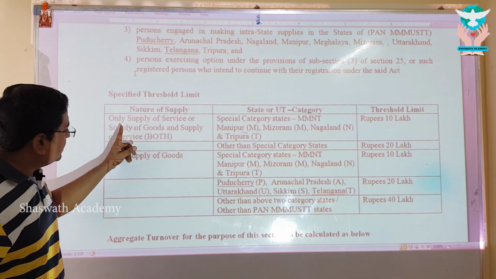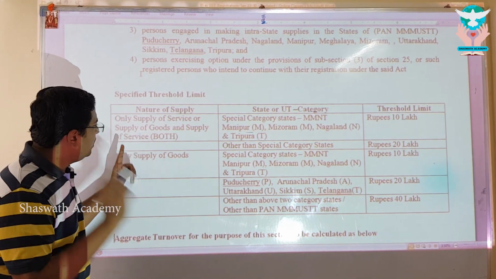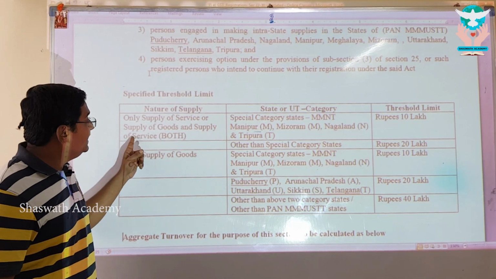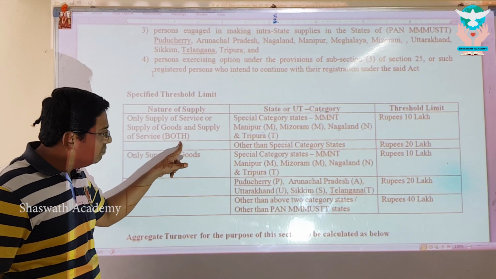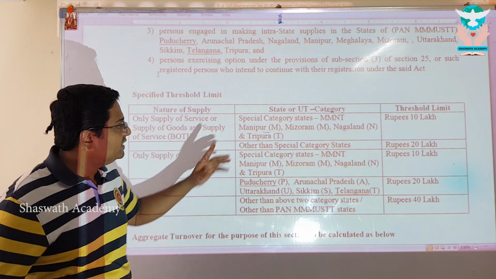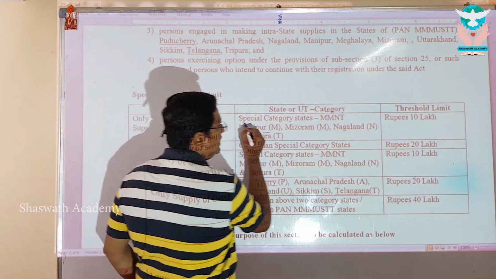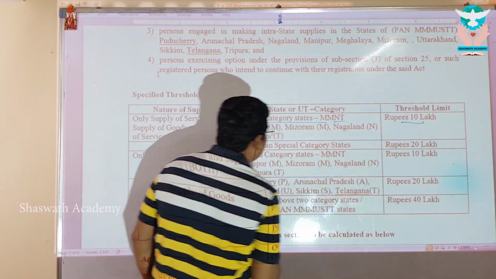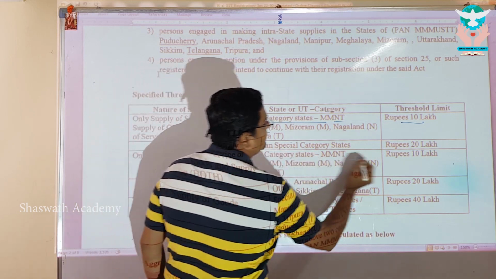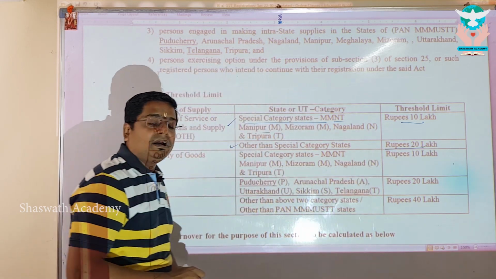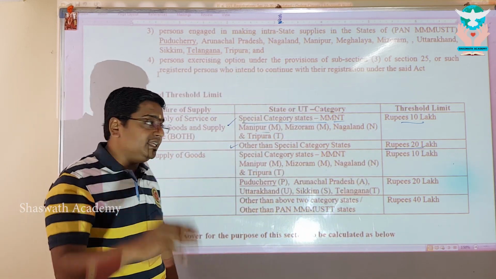Sir, I am engaged in only supply of services, or engaged in the supply of goods or services, or both. I am engaged in both. Then what is my threshold limit? In case of special category states, my threshold limit is 10 lakhs. Other than special category states, my threshold limit is 20 lakhs. My threshold limit is only 20 lakhs.